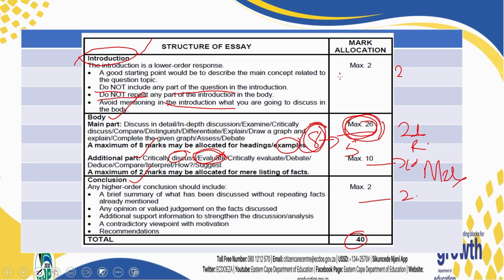Just write evaluate. And if you just list, which means you are just writing things that are not well explained, you are only going to get a maximum of 2 marks. And that listing is not just writing anything. Maybe you have listed points that are relevant, but which are not explained. That's when you are given the mere listing. It's not like just writing something.